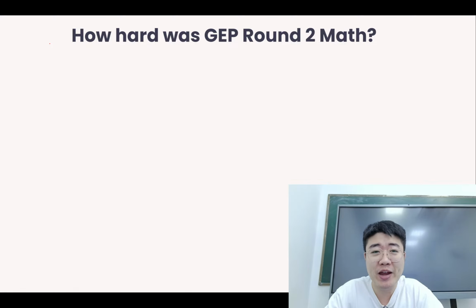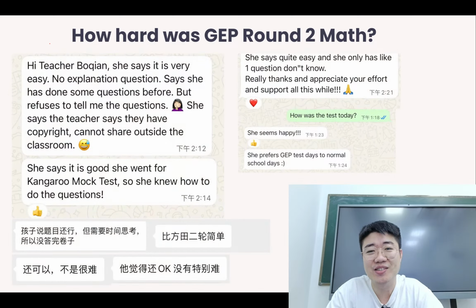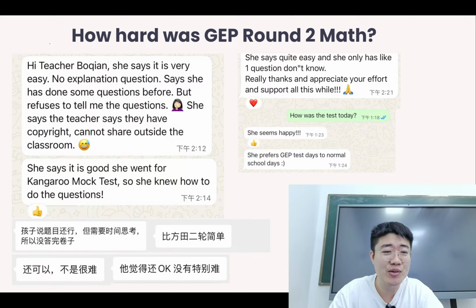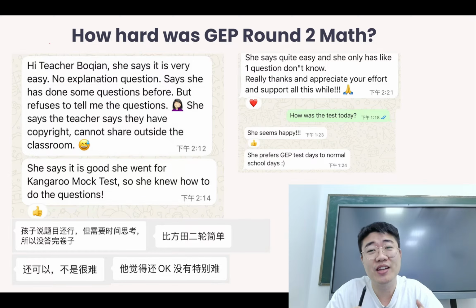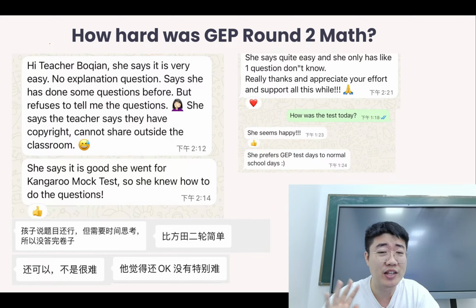From the feedback we collected from students, some of them say that the questions are quite easy, and most of the questions we've learned in the Kangaroo Study mock test. And some say that these questions are okay, but there is a time management issue because there are many questions and we have to finish all 41 questions in 95 minutes. So the time might be the challenging part here. Then some also say that this is easier than our mock exam.